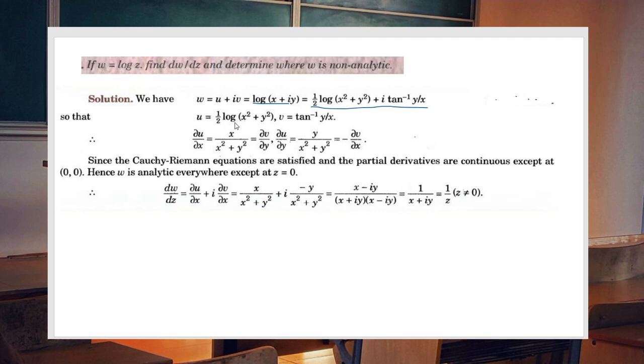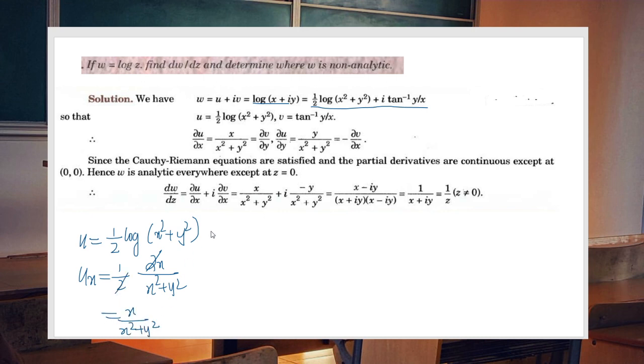So what is u? u is 1 by 2 log x square plus y square, and v equal to tan inverse of y by x. So when we find dou u by dou x, definitely here your u is equal to 1 by 2 log x square plus y square. So ux is equal to 1 by 2 into 2x divided by x square plus y square. 2 and 2 will get cancelled. You will get x divided by x square plus y square.